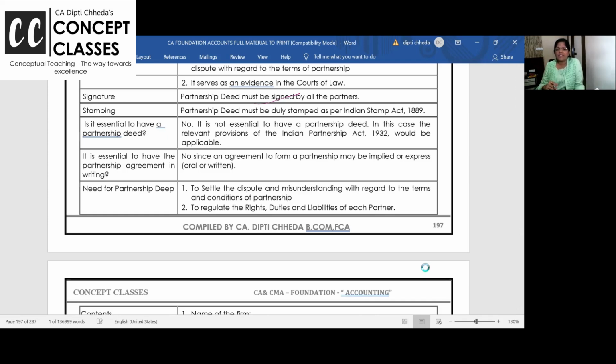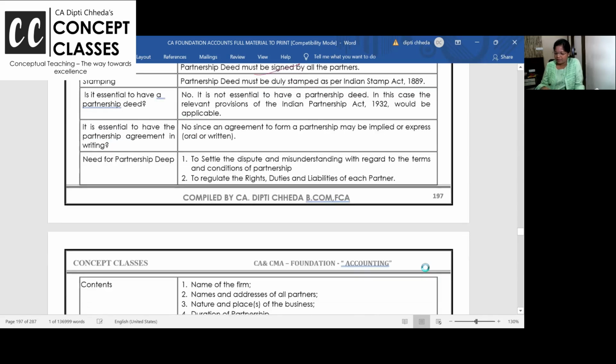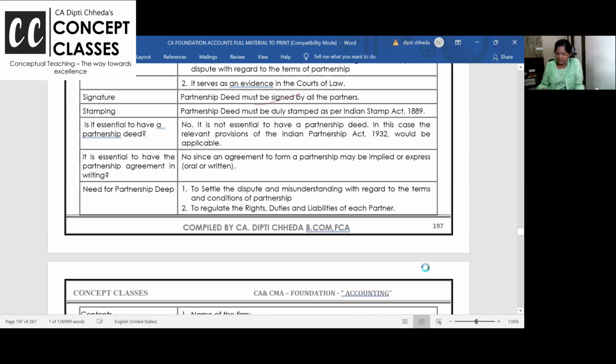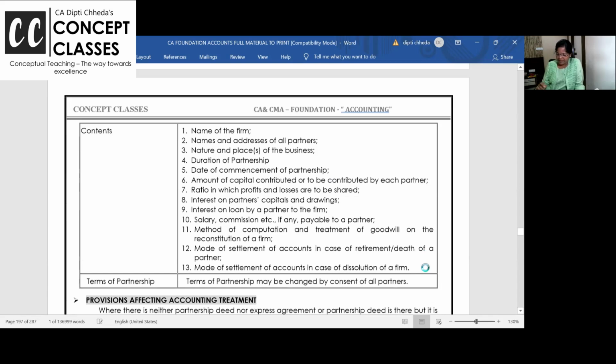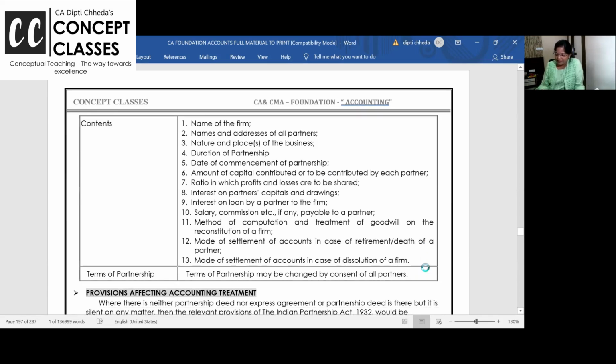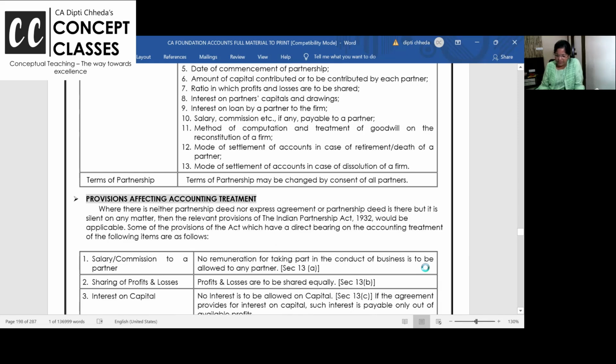Like the postal tickets keep on changing, like that. Partnership deed always has a revenue stamp and signatures of all the partners. It may be used for various purposes. Contents: names of the partners, their age and address, duration, ratios, interest on capital, salary, all in detail. Okay? Right.